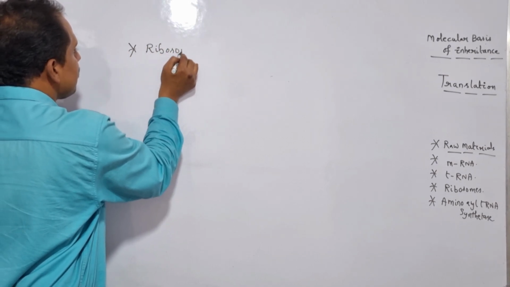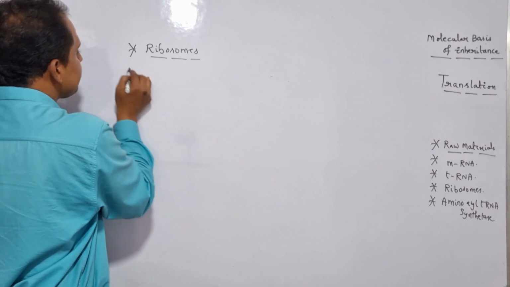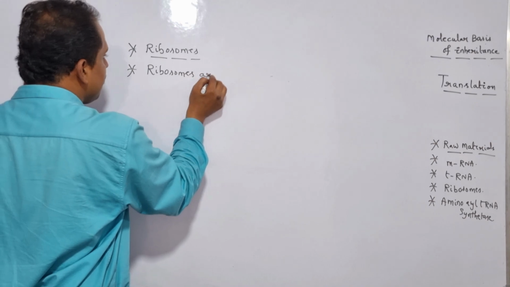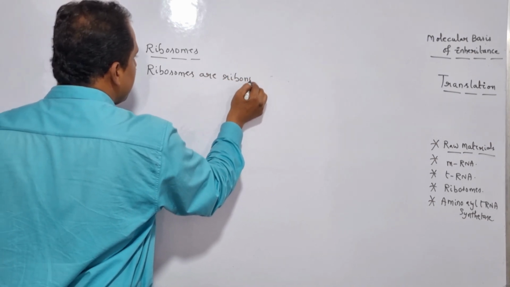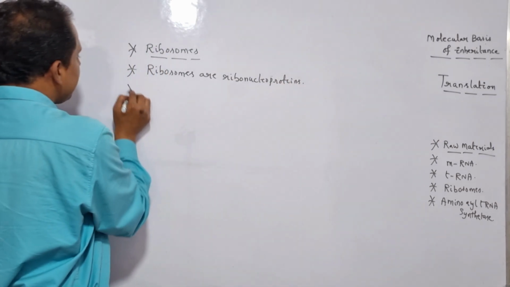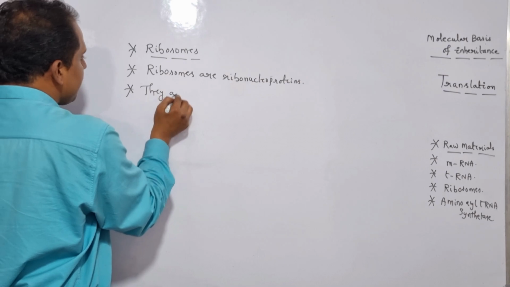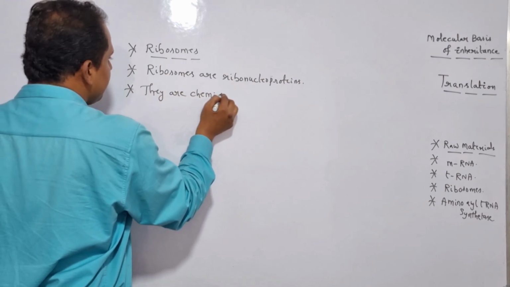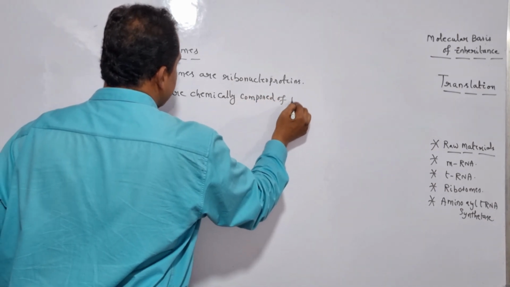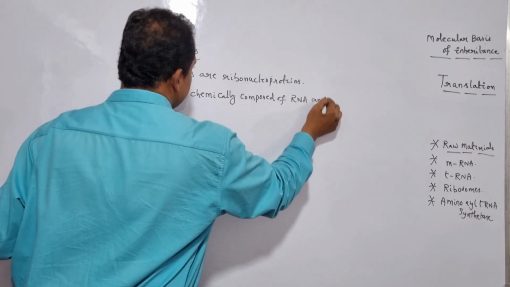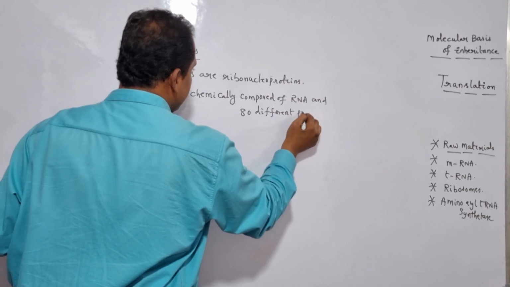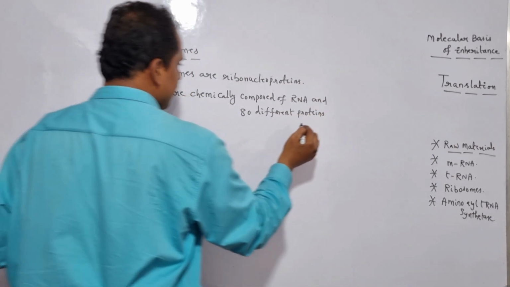Ribosomes. Ribosomes are ribonucleoproteins. They are chemically composed of RNA, and as well as 80 different proteins in prokaryotes.